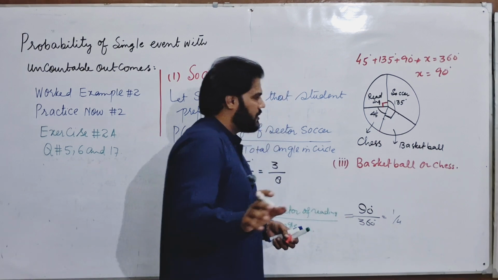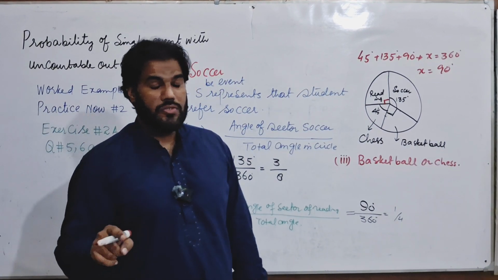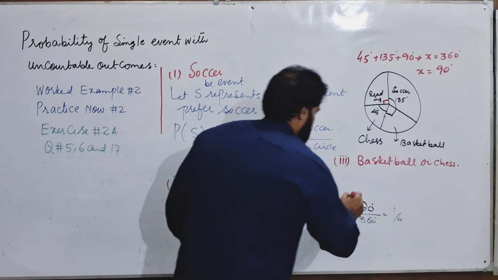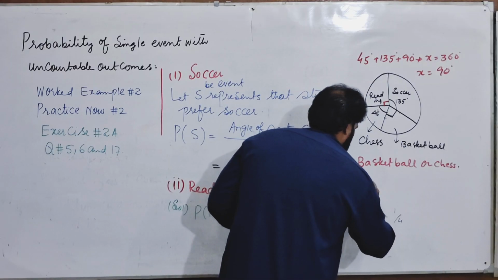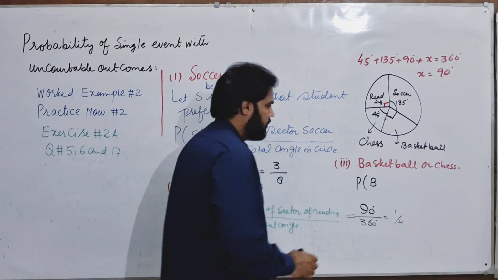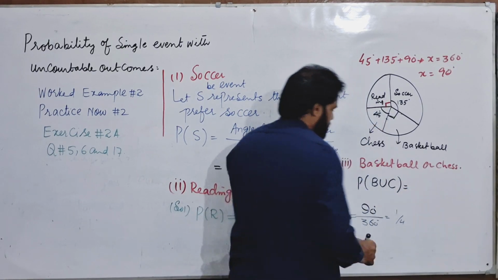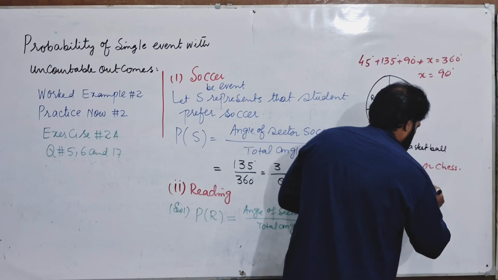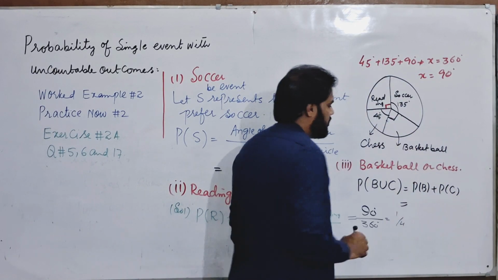In the last lecture, I told you that in case of "or", you always have to find the probability of the union. This represents the probability of basketball, if basketball is represented by B, or chess, represented by C. So this is the probability of B union C, which is given by the simple probability of B plus the probability of C. What is the probability of B?